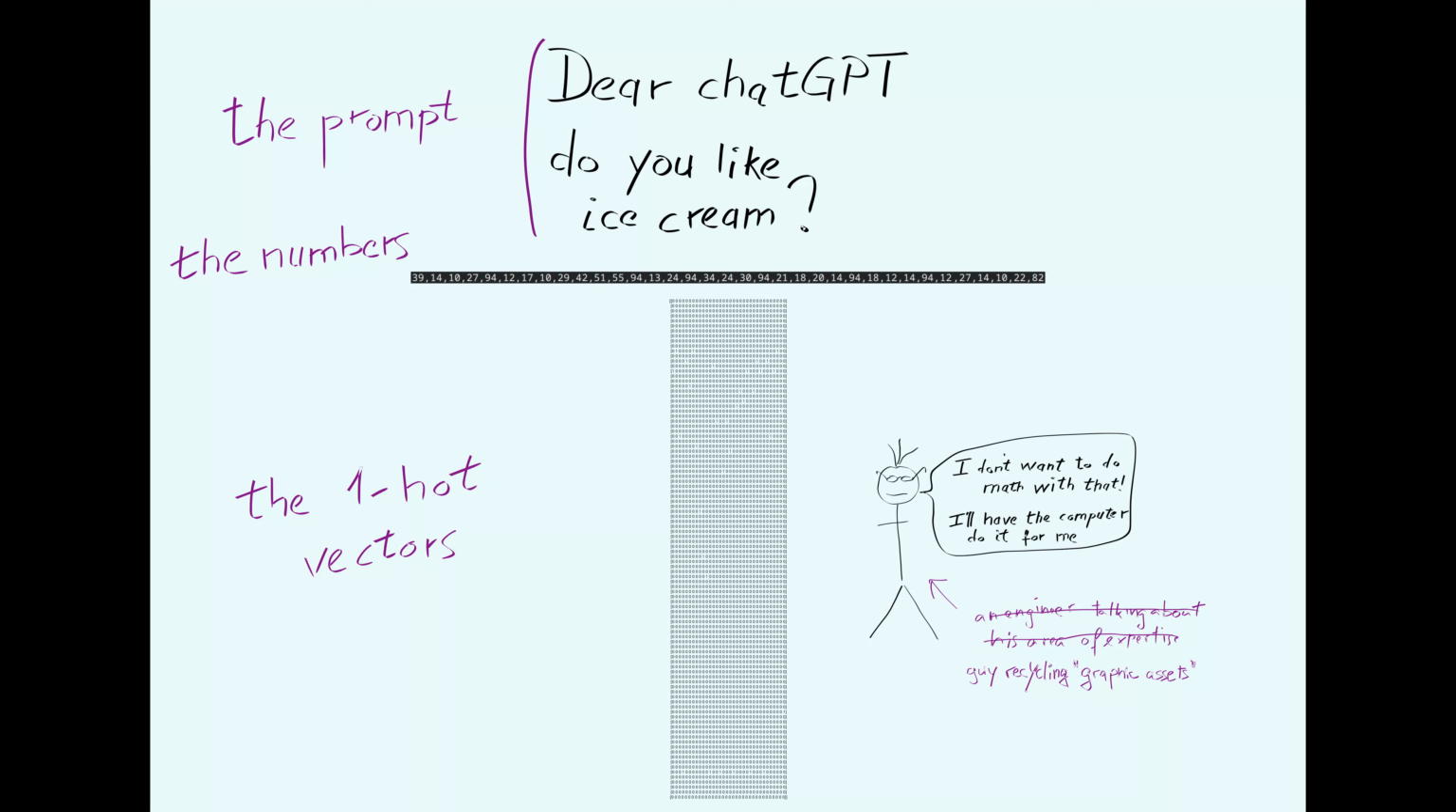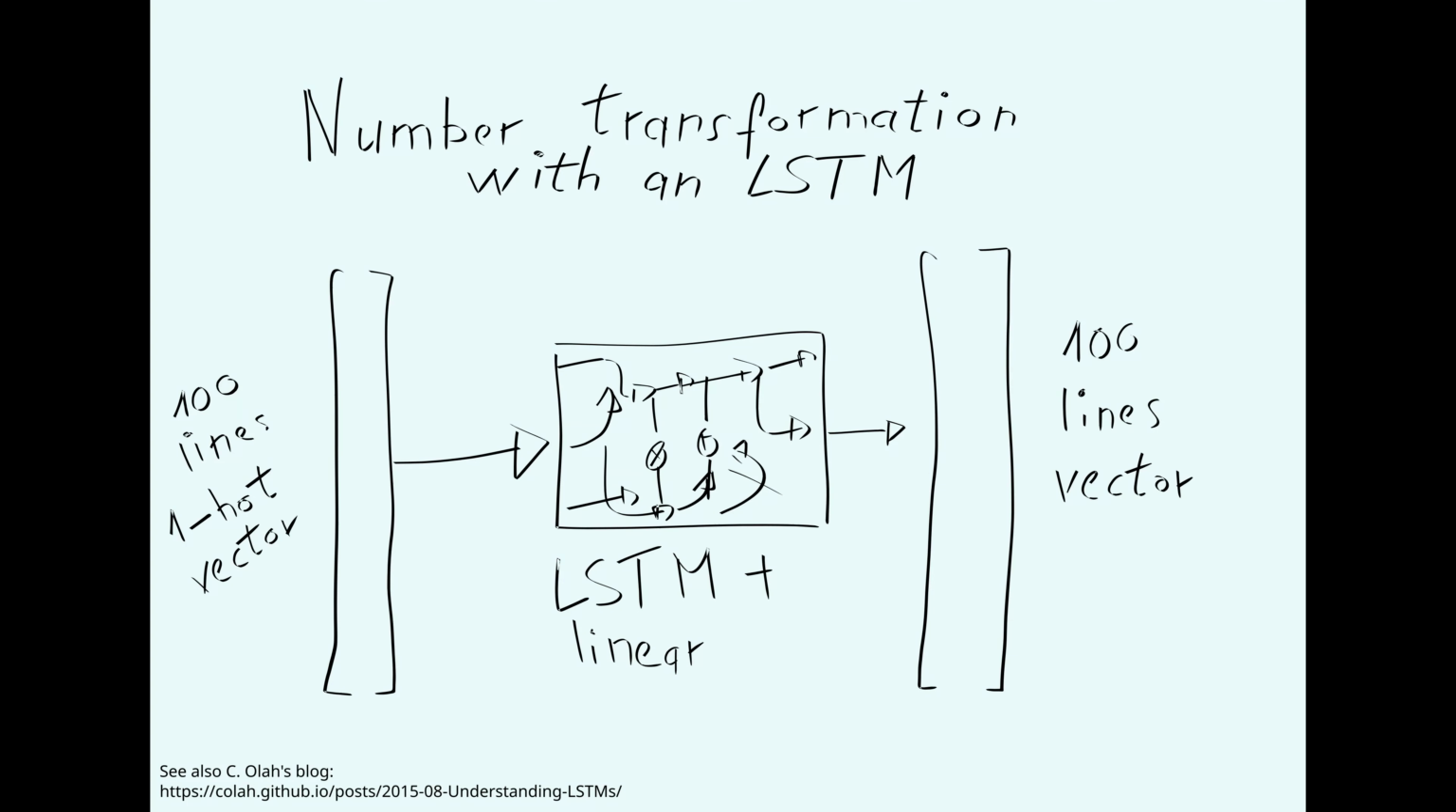Coming back to the earlier prompt, "Dear ChatGPT, do you like ice cream?" The first step transforms a sequence of letters into a sequence of indices in the list. And in the second step, the indices are transformed each into a one-hot encoded vector. Each column is a vector of zeros, and the number at the position is set to 1. This looks like a big hunk of numbers, but again, computers are good at handling this. My idea now is to feed column by column a number transformation machine that will give me an output. I will use a number transformation machine that is called an LSTM, with a linear output layer.